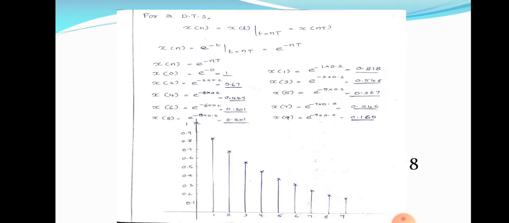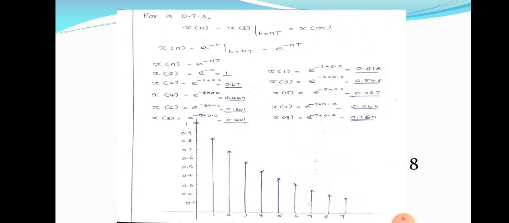So just like the problem, sketch the signal x of t is equal to e raised to minus t for 0 less than or equal to t less than or equal to 2. Sample the signal with T equal to 0.2 seconds. At every 0.2 second, we are taking the samples. The value of capital T is given. So first of all, we are taking x of 0. x of 0 is equal to e raised to minus 0 is equal to 1.